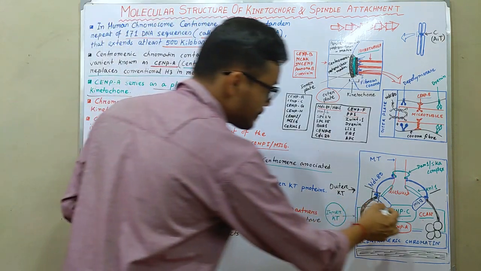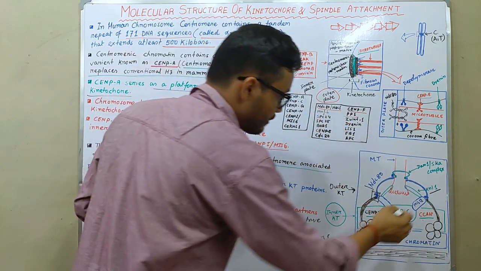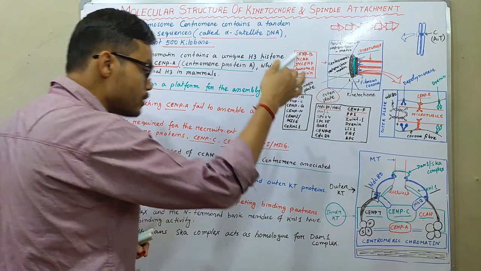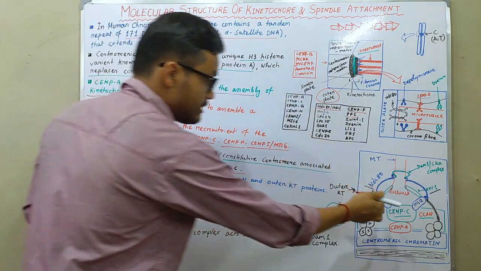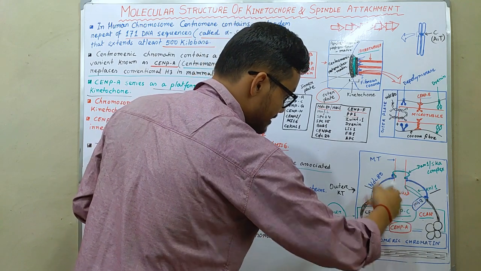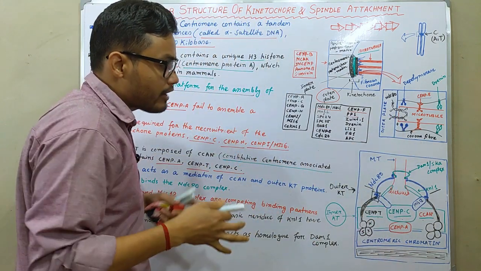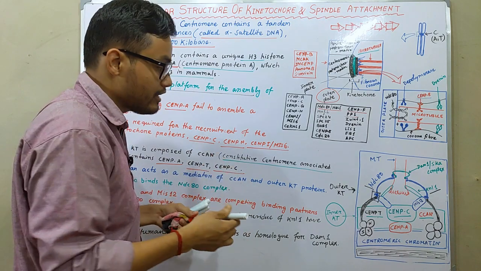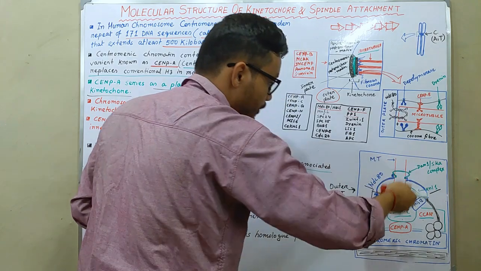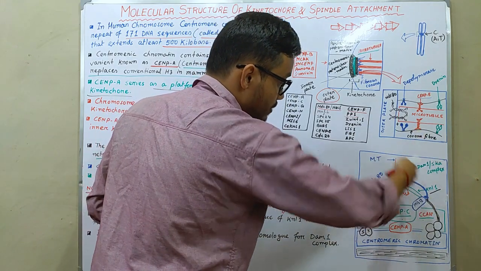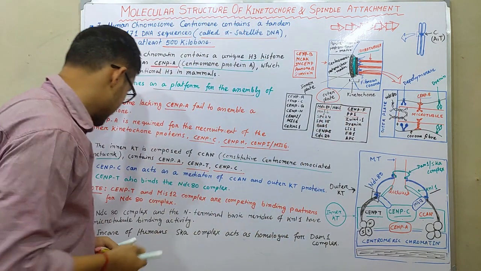So CNPC acts as a mediator between the Mis12 outer kinetochore proteins, and CNPC holds the CCAN and the Mis12 of the outer kinetochore. So CNPC works as a mediator between CCAN and outer kinetochore proteins like KNL1, Mis12, the SKA complex and NDC80 proteins.